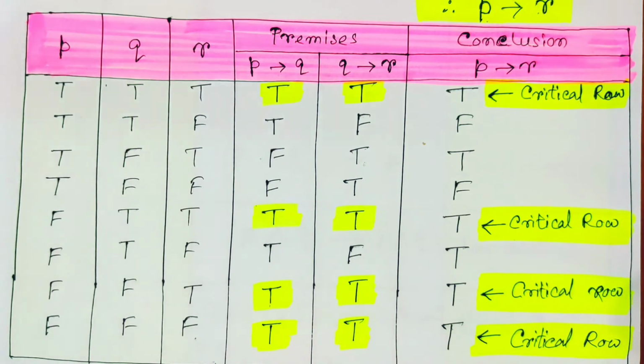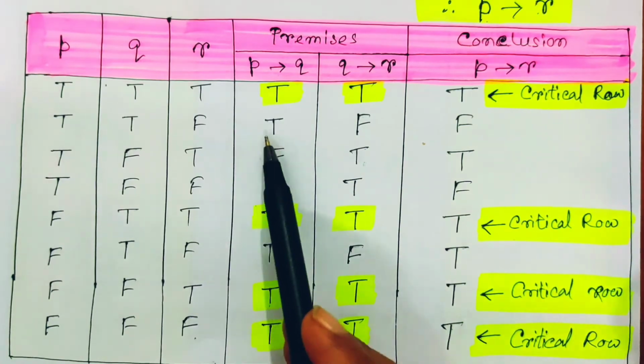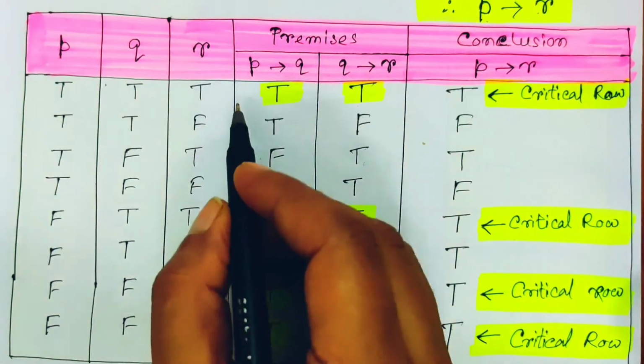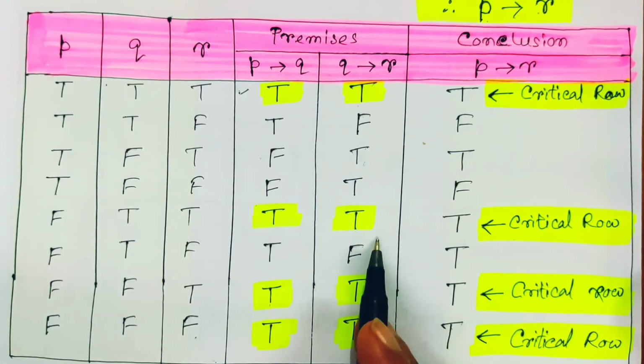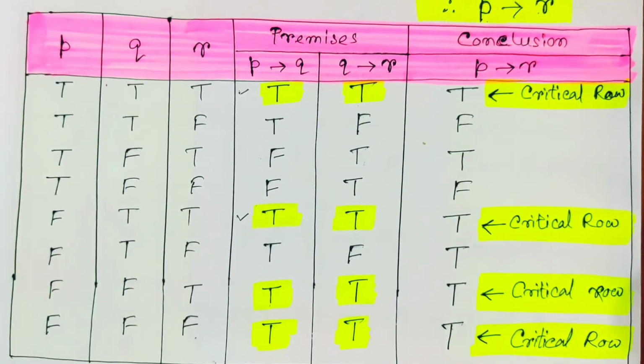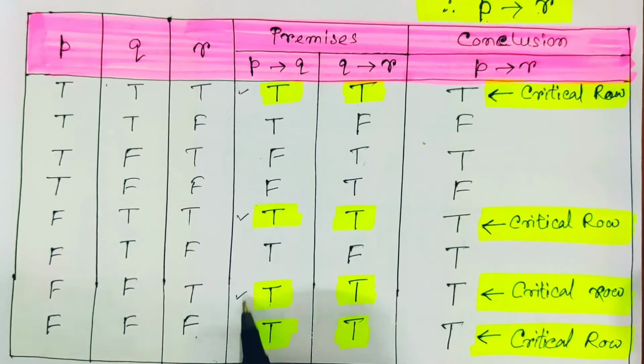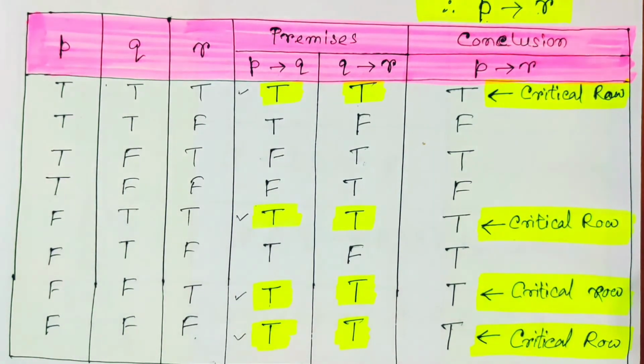Now we find the critical rows. We should emphasize only the premises part. So here just have a look. Here these two are true, so this is a critical row. Now true false, false true, then true true. So this one is also a critical row. In the last two, these two are the critical rows. So in total we find 4 critical rows here.